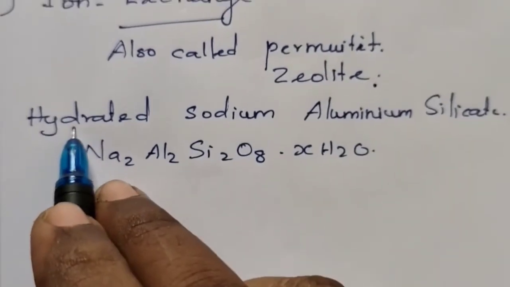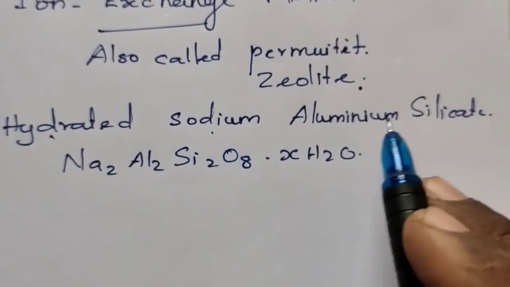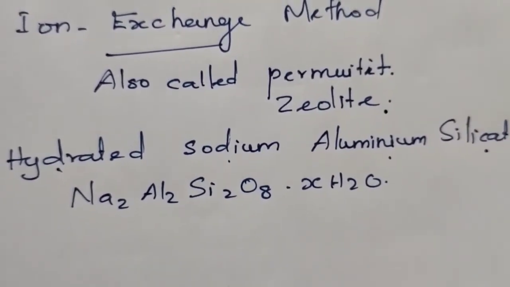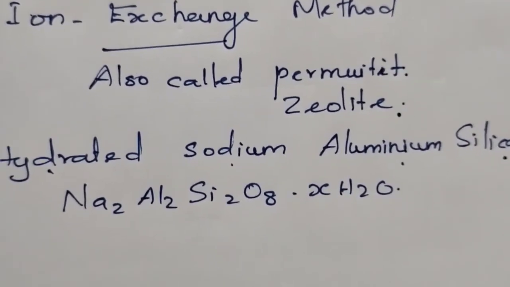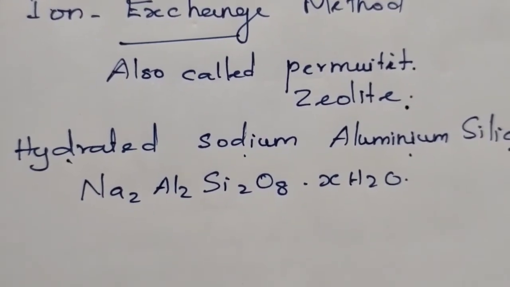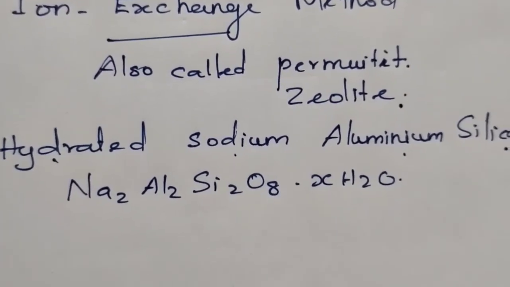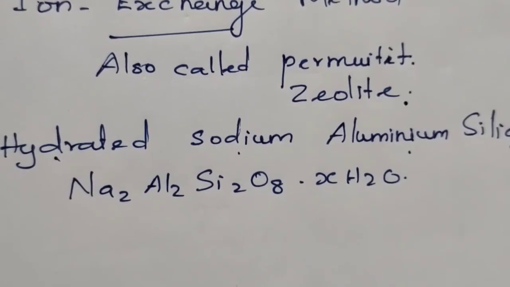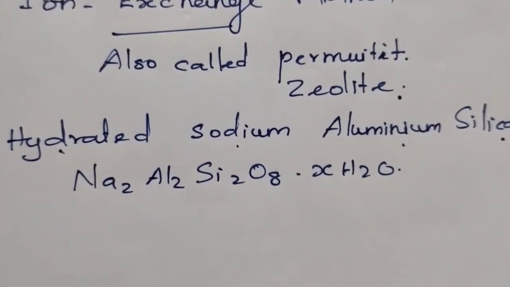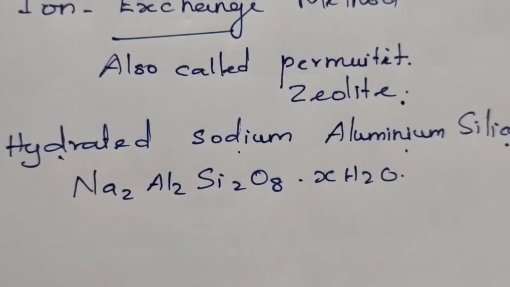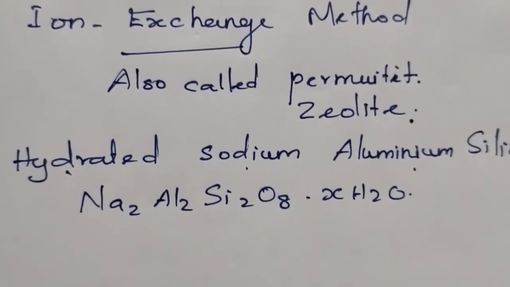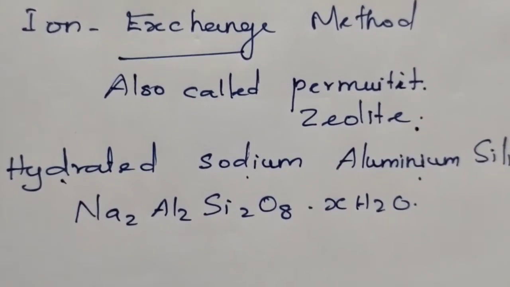Zeolite means hydrated sodium aluminum silicate, which when added to water exchanges the calcium and magnesium present in the hard water with Na+ ions. The calcium and magnesium ions present in the hard water get exchanged by Na+ ions, thereby the hardness can be removed.